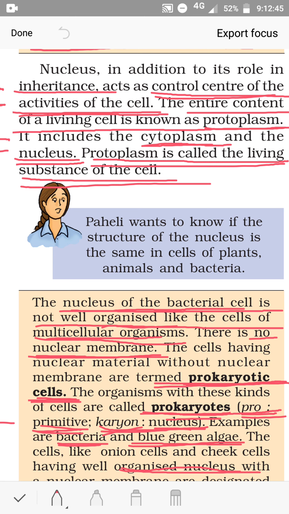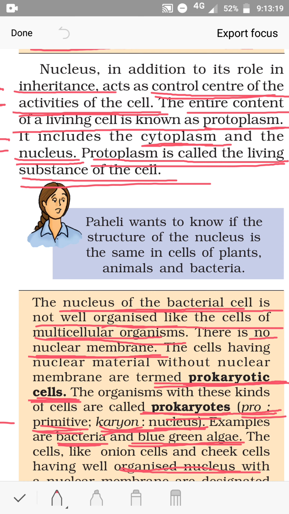Last class we read about the nucleus: the parts of the nucleus, the nuclear membrane, and the nuclear pore. Inside the nucleus remains the nucleolus, a spherical structure, and the chromatin material or the chromosomes we read about. Now, the function of the nucleus: it helps in inheritance of characteristics, and it is also the control center of the activities of the cell. It gives instructions to the cell organelles to work.